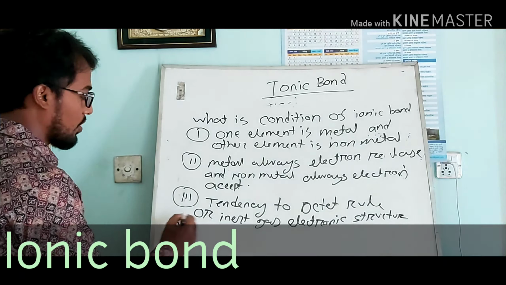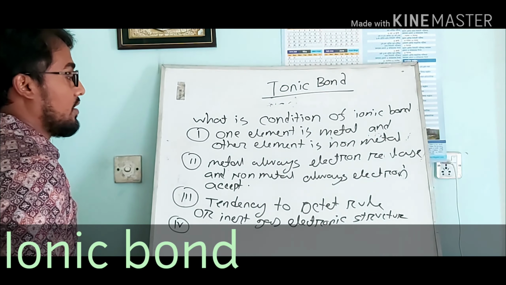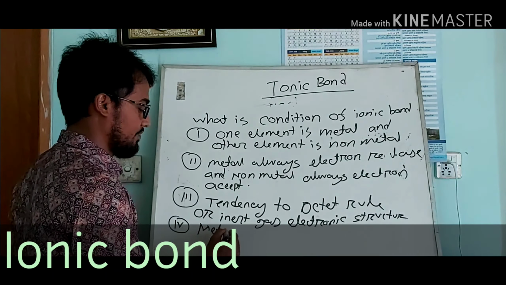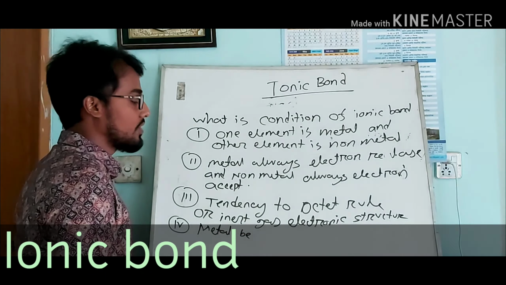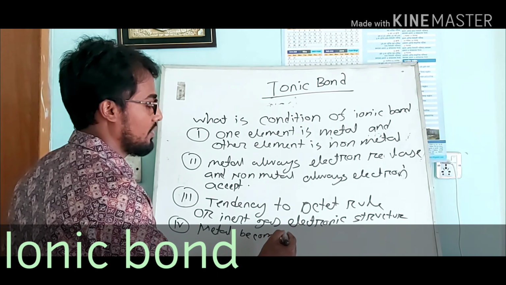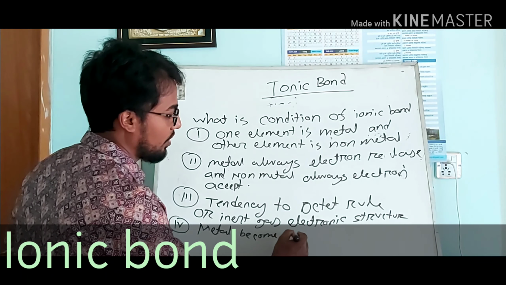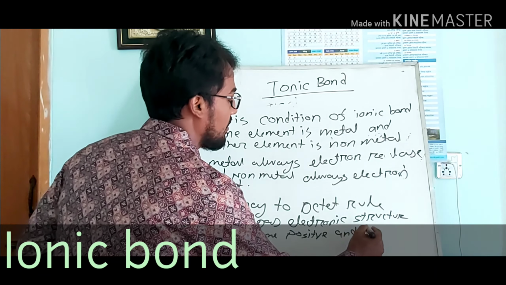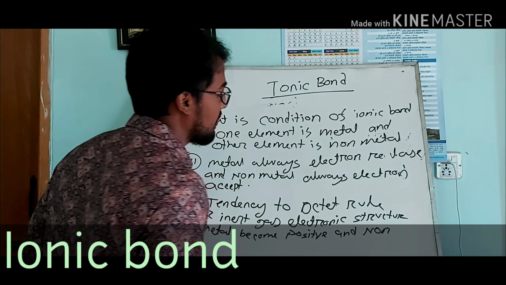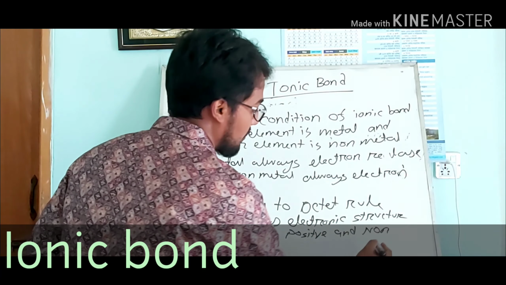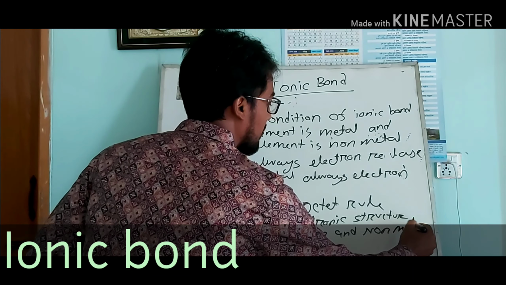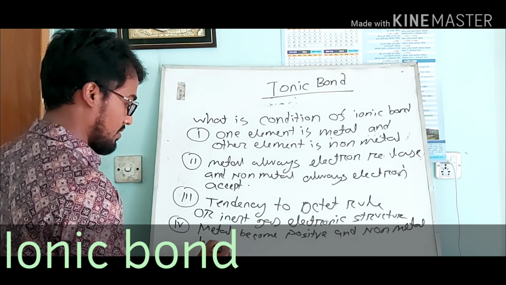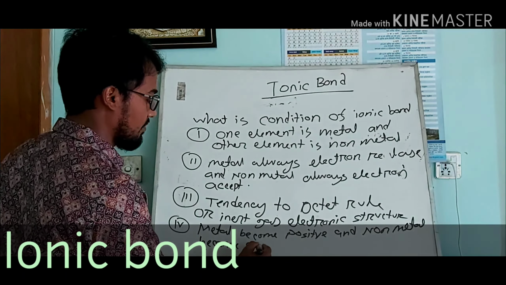Number 4 condition: when metal releases electron, the metal becomes positive, a cation, and when non-metal receives electron, it becomes an anion.